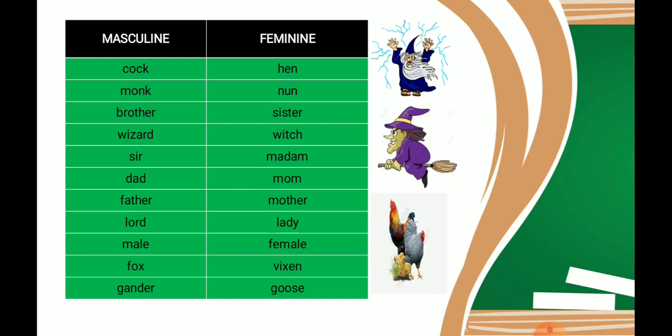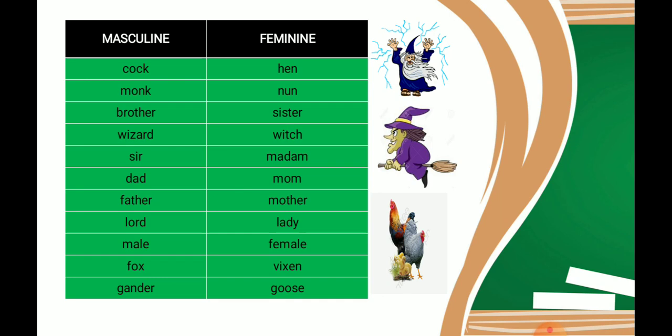Same way, a few more. Cock, the feminine is hen. Feminine of monk is nun, of brother is sister, wizard, witch, sir, madam, dad, mom, father, mother, lord, lady, male, female, fox, vixen, gander, goose.